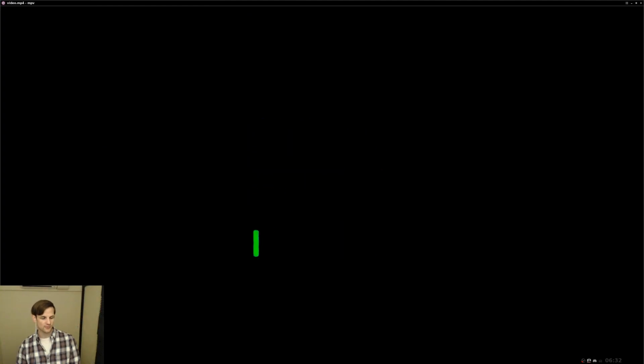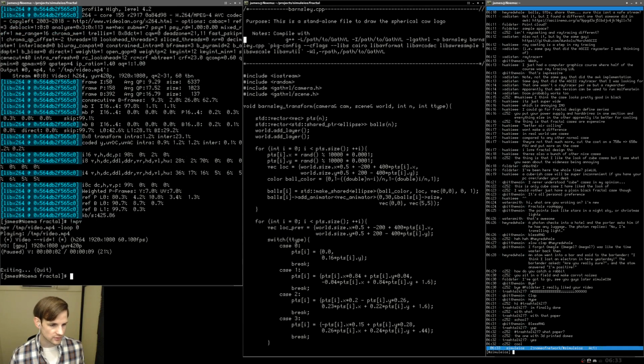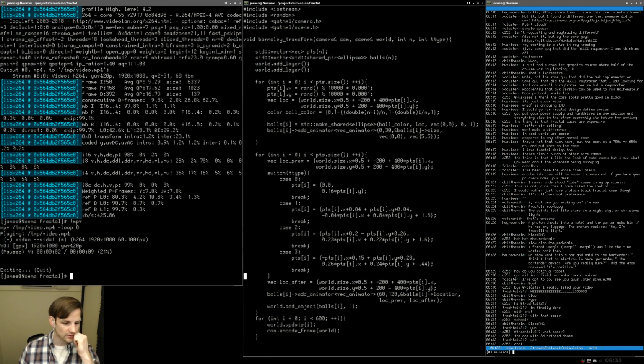MPV. Okay, so my main problem with this is that it is kind of moving to the lower right-hand corner or left-hand corner, and it shouldn't be doing that. It should be moving to just the center of the screen. So I'm trying to figure out why it's doing that exactly, and I'm not really sure. So what we're doing is we're subtracting. After the transformation, the point becomes 0 in x, and then it increases a bit in y, right?